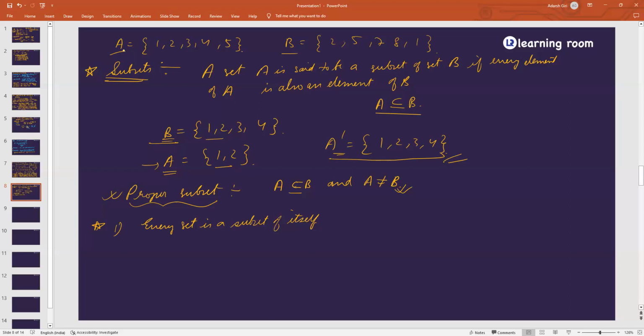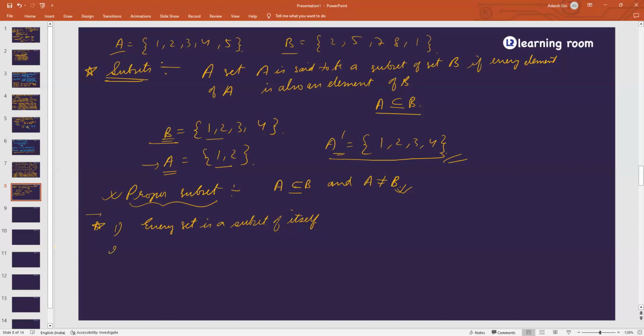You can write it as the properties or theorems of subsets, or just write some results on subsets. So the first point is every set is a subset of itself. Do I need to explain this, since I've already explained it? Explanation required, anyone? No, sir.